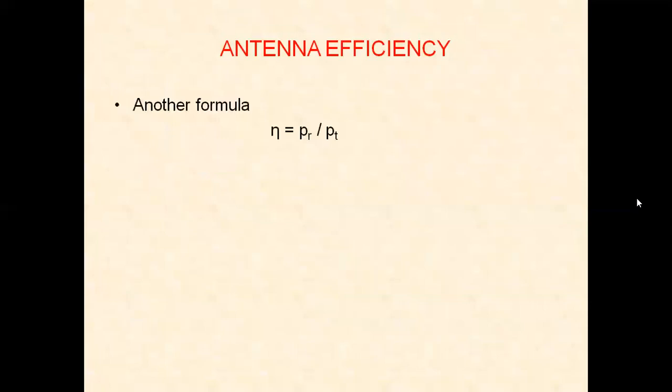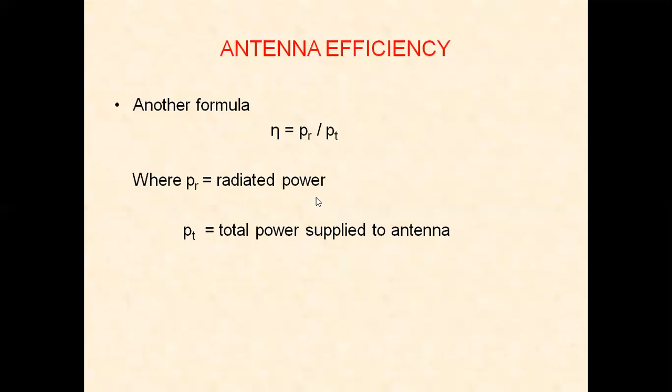Now we will see about the antenna efficiency. This is also one term that is related to the antenna. Efficiency is defined as PR by PT, where PR is the radiated power and PT is the total power supplied to an antenna, the input power.